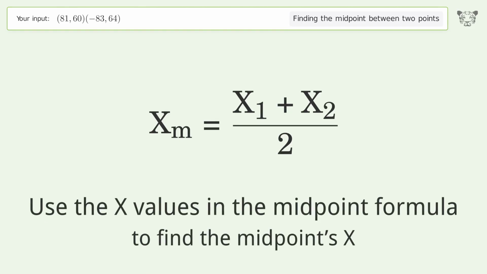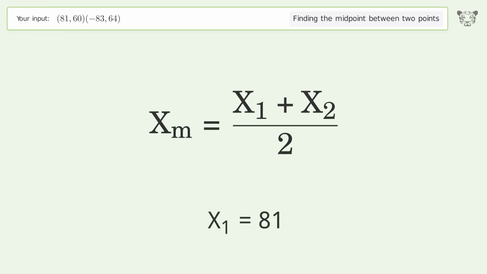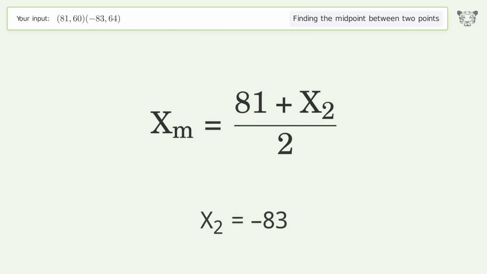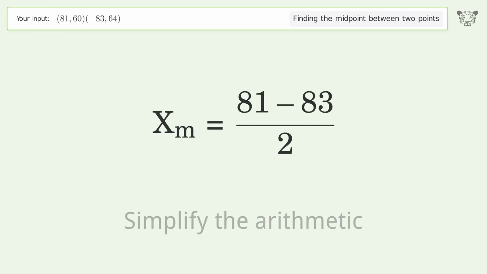Use the x values in the midpoint formula to find the midpoint's x. x1 equals 81. x2 equals -83. Simplify the arithmetic.